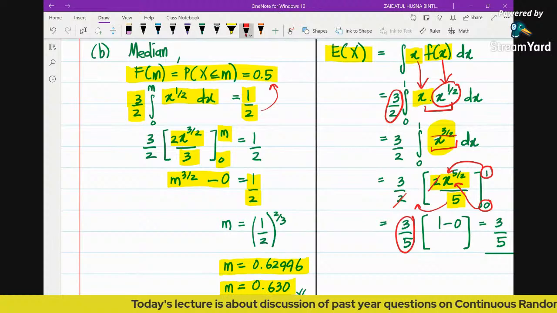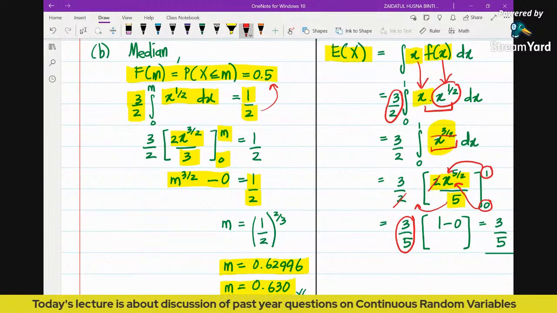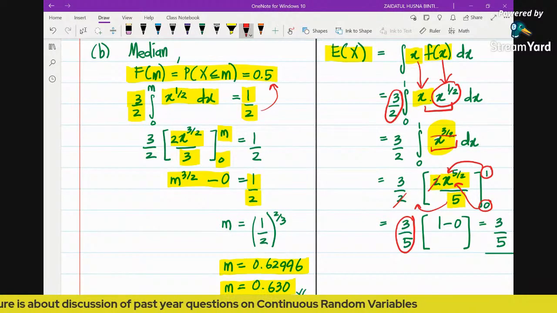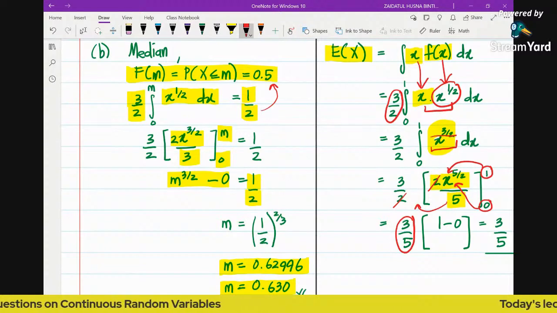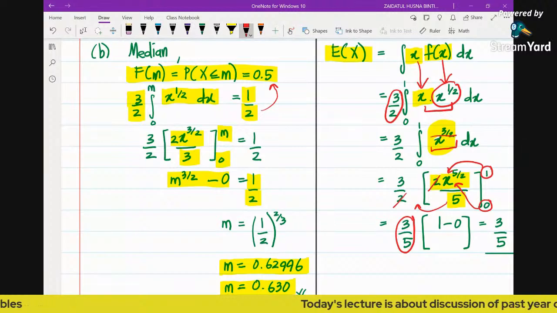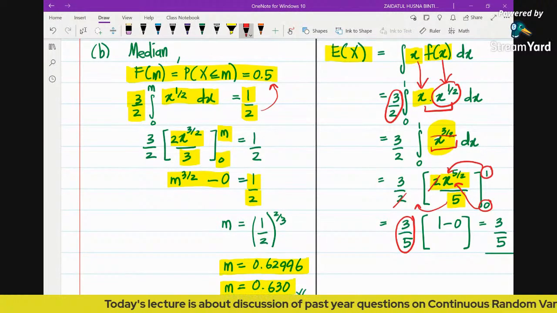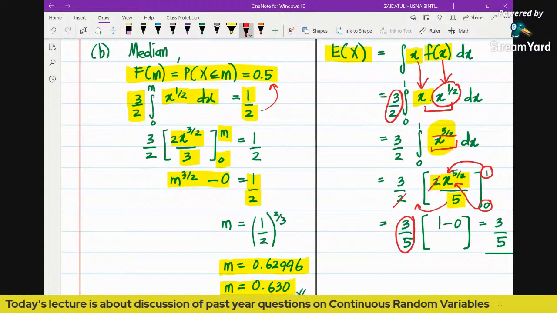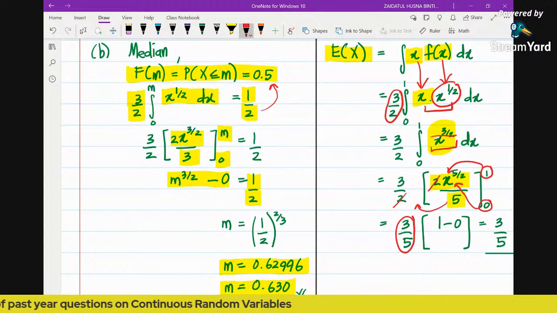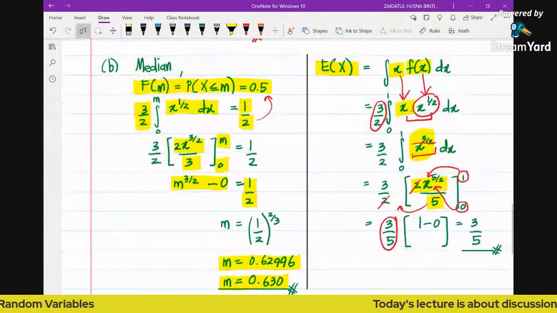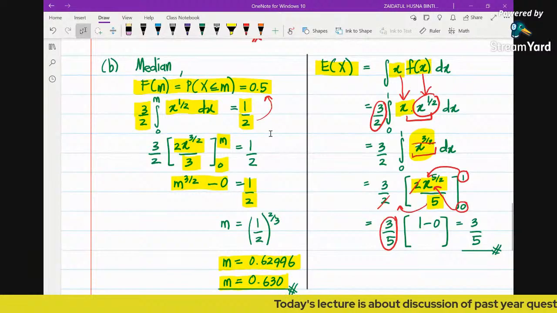Again, I need to remind you, for this continuous random variable, we'll be dealing with integration quite a lot. So when we talk about your integration technique, it has to be perfect. You need to know how to integrate. You need to have the integration skills, and then only you can score this paper. If you don't know how to integrate, make sure you revise all the basic rules of integration. So this is question number 2. Now let's continue to the next question.